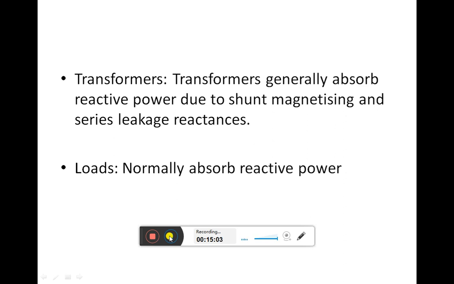Therefore, as a power engineer, we must always see that the voltages at various levels are maintained intact. How can we maintain the voltages intact? By using some techniques, we need to control the magnitude of reactive power, and by controlling it, we can also control the magnitude of voltage. For that purpose, we must see what the different methods are that are helpful for controlling this voltage. That will be our further discussion.